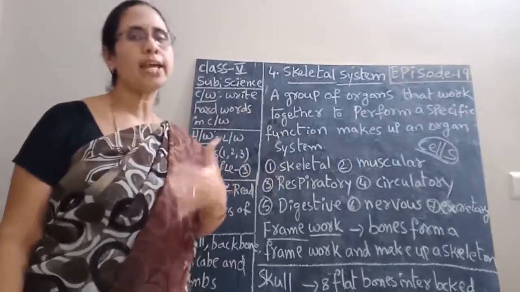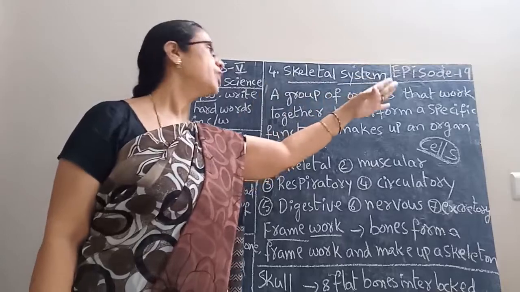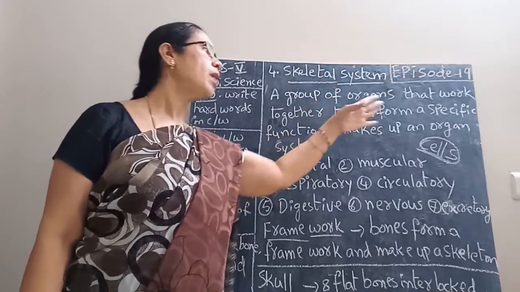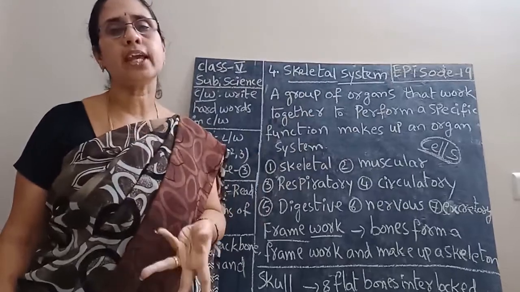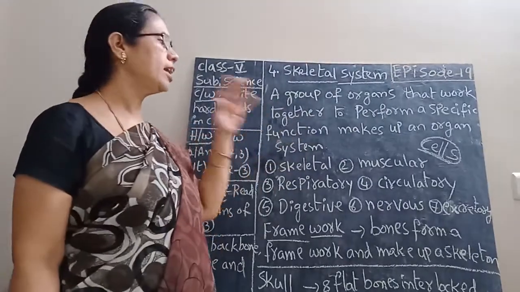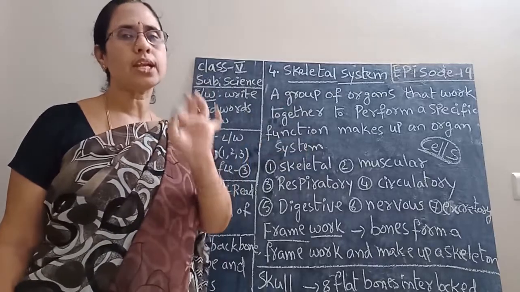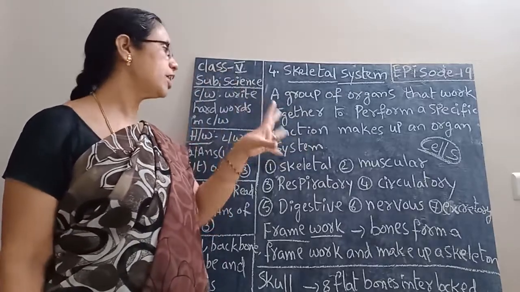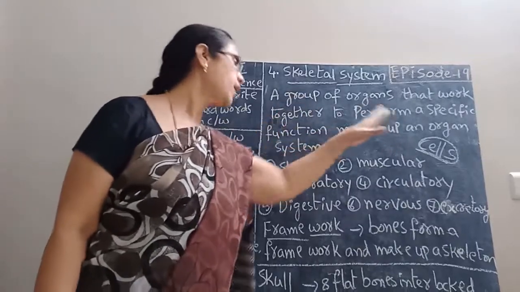Okay, for example, I told about this. A group of organs that work together to perform a specific function. Which function is this respiratory system doing? Breathing. This respiratory system, that means nose and lungs, performs the specific function, the breathing function, and makes up an organ system.